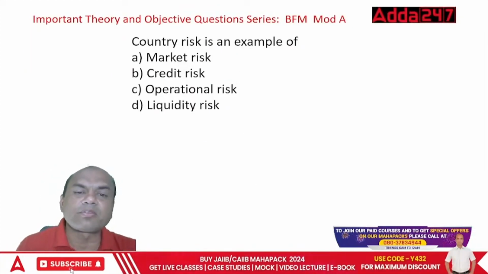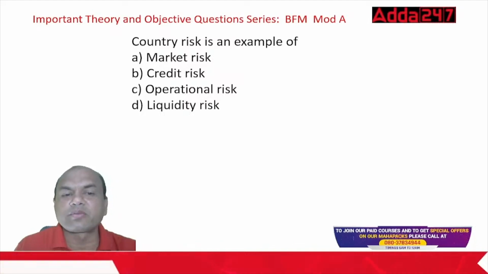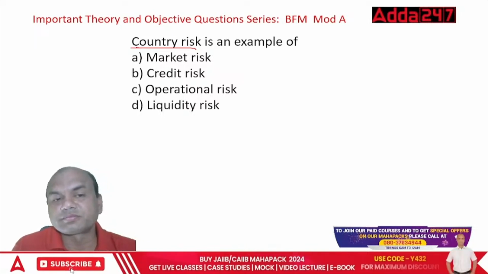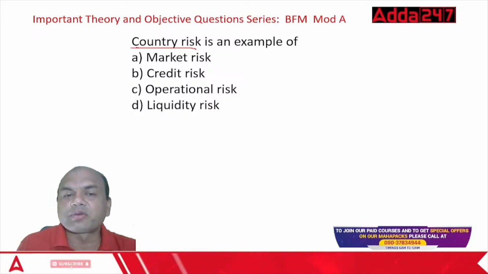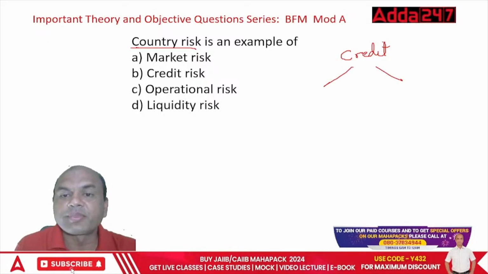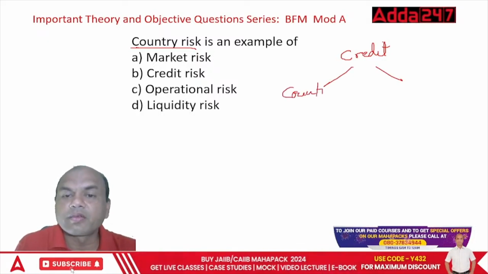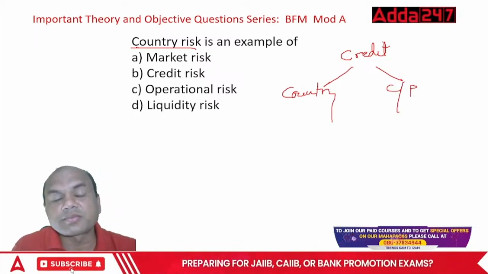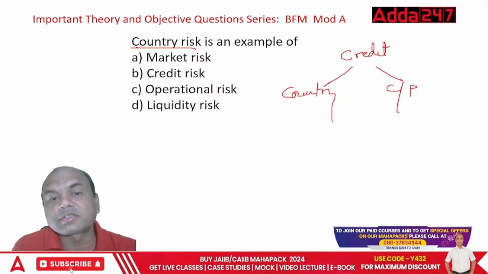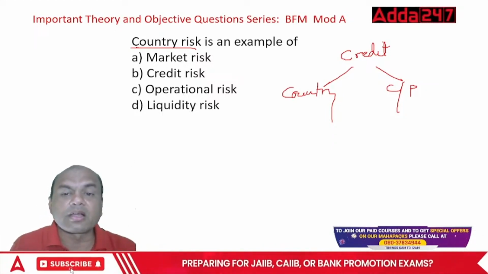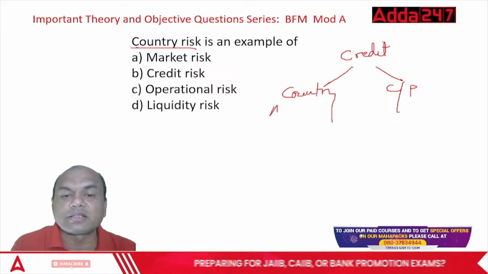Country risk is an example of market risk, credit risk, operational risk, or liquidity risk. Remember, country risk is an example of credit risk. Credit risk is always of two types: one is country risk and the second is counterparty risk. Country risk means the country is in trouble, and counterparty risk means the country is good but your party is bad. Country in trouble means, I'll give you an example, Afghanistan.